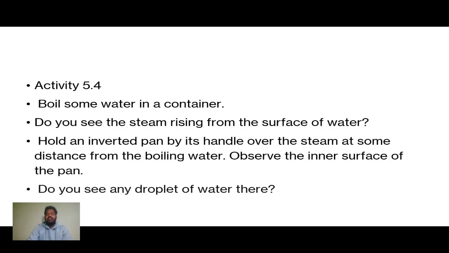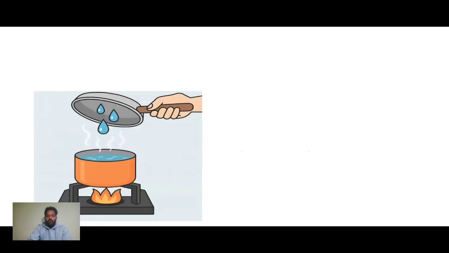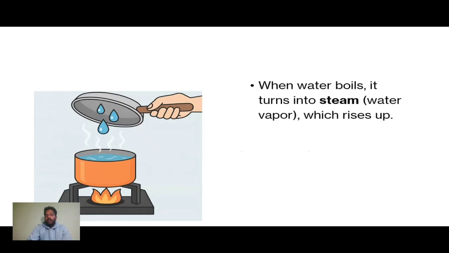So normally in the kitchen we see these kinds of things. When we boil something, on the surface of the pan, inverted or below the pan, we will see some droplets. Do you actually see them? Yes, we will see the droplets. Why do we see the droplets?